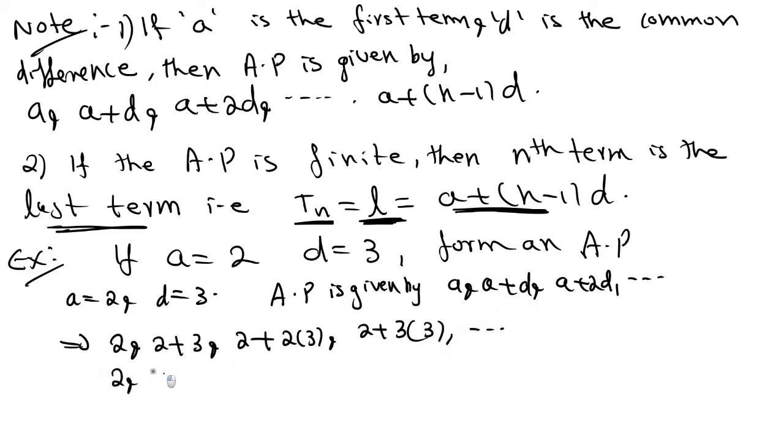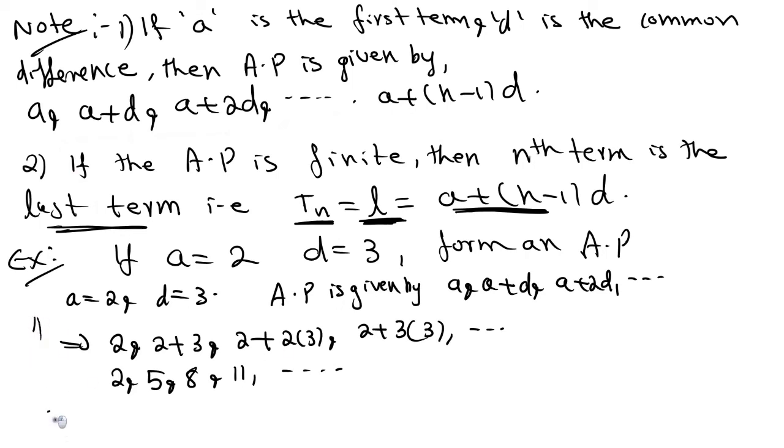2 plus 3 is 5, 3 twos are 6 plus 2, it's equal to 8, 3 threes are 9 plus 2, it's equal to 11, and so on. Like this you can construct an AP. Okay, you need to remember the formula. If a is given and common difference is given, then the AP can be written in many forms. One form is a, a plus d, a plus 2d, and so on, up to a plus n minus 1 into d.